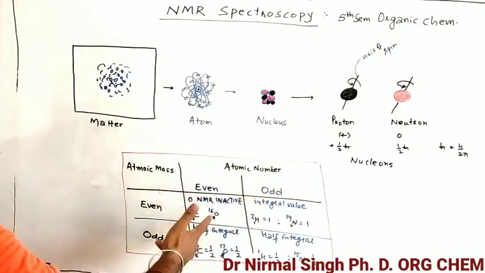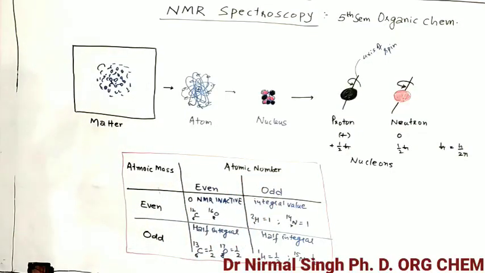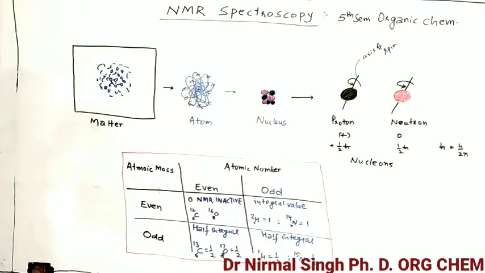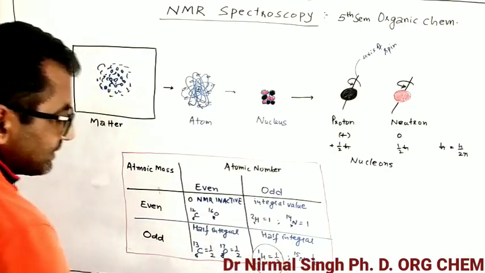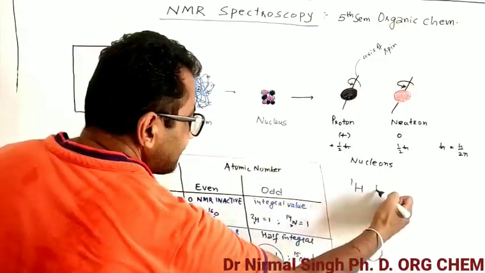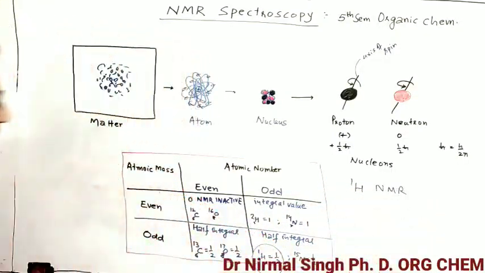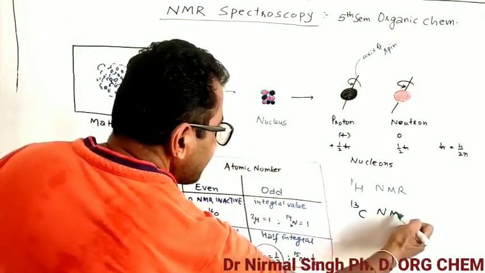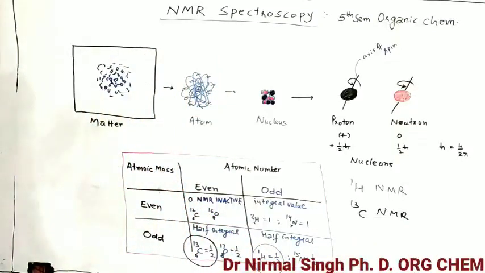Last is, if both atomic mass and atomic number are odd, that is the proton. This is H1 NMR spectroscopy, also known as proton nuclear magnetic resonance spectroscopy. And based upon this, there is C13 nuclear magnetic resonance spectroscopy. So these two types of spectroscopies are well known to find the structure of organic compounds.